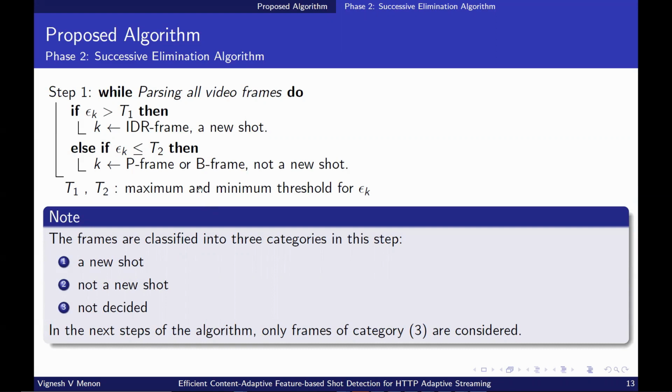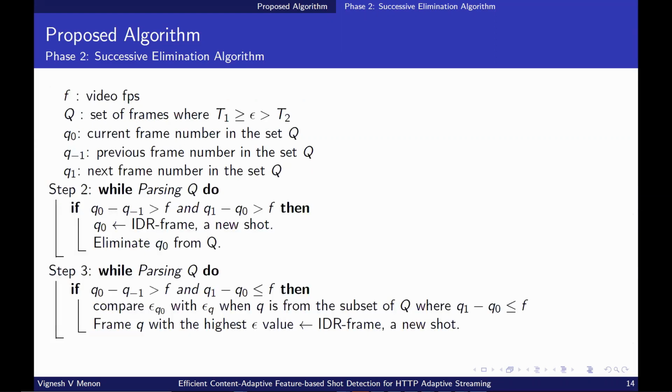Now, the already classified frames are eliminated for step 2. That is, we consider frames with epsilon values between T1 and T2. Q denotes the set of all frames with epsilon values between T1 and T2, and F denotes the video frames per second. In step 2, we consider the distance between the frames for classification.